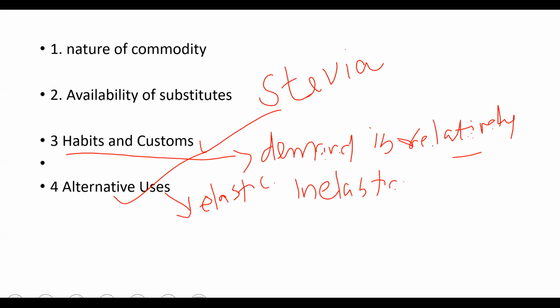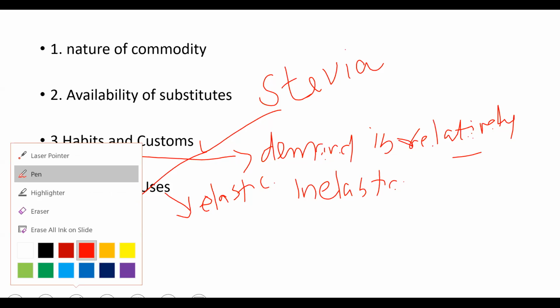Demand is elastic when the product is having alternative uses. I am repeating because I can see children are writing. Demand is elastic when the product is having alternative uses. What is the example they had given? Generally, everybody uses that example only.